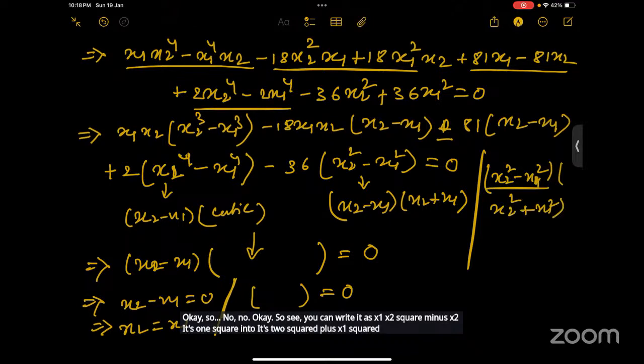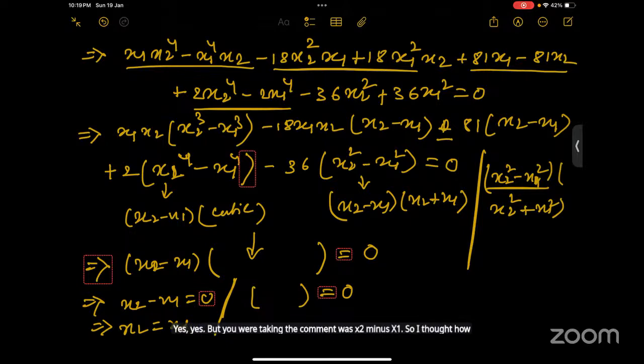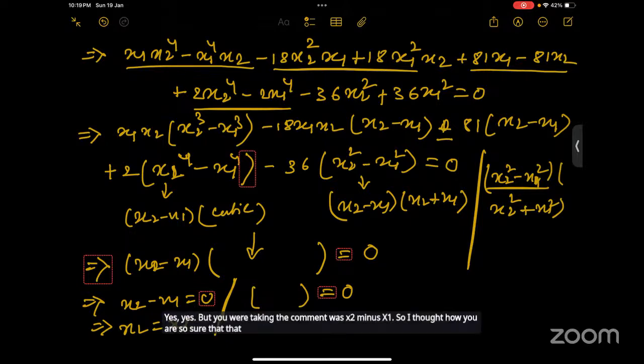Then you can rewrite this as x2 minus x1, right? You are talking of x2 to the power 4 minus x1 to the power 4, but you can rewrite it in this form. You just take square of square, then break it with the square formula. Yes, but you were taking the common as x2 minus x1, so I thought, how are you so sure that there will be a common x2 minus x1?